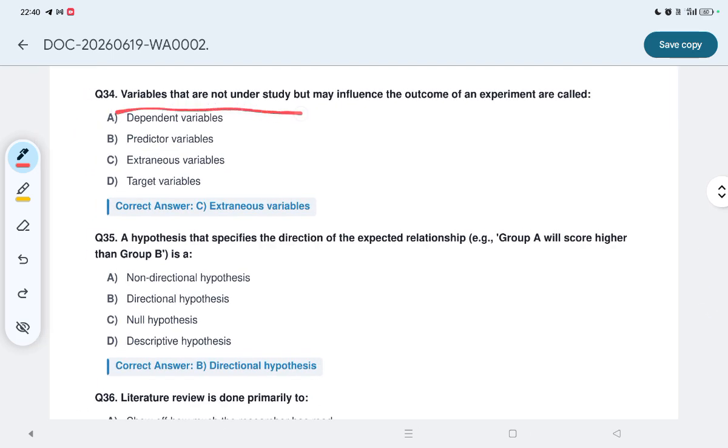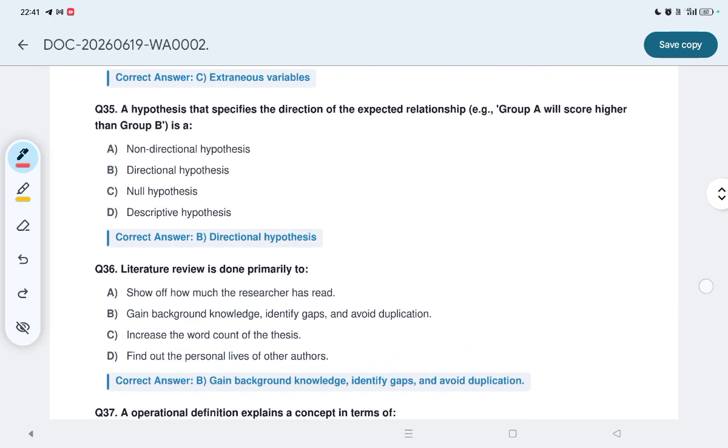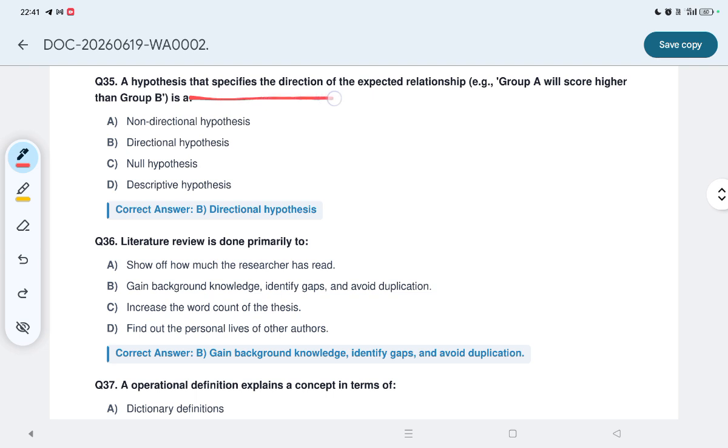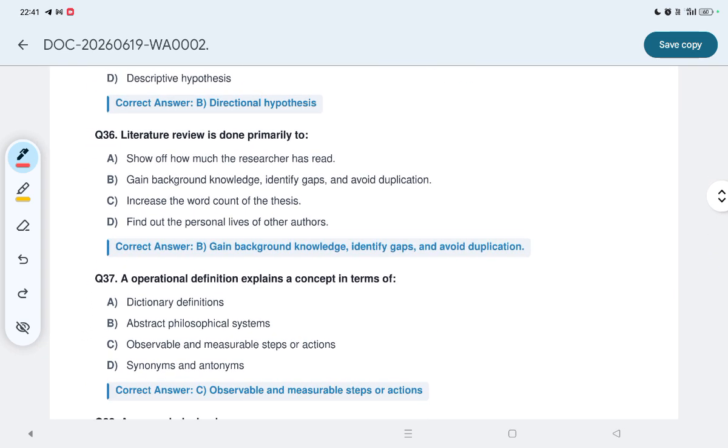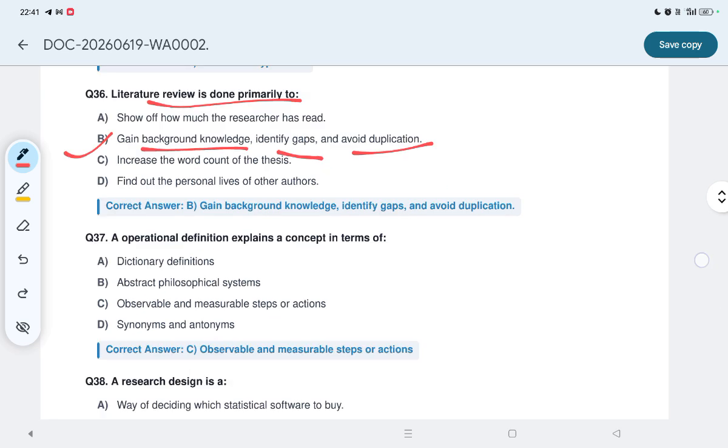Variables that are not under study but may influence the outcomes of an experiment are called, option C is the correct, है ना, extraneous variables. 35. A hypothesis that specifies the direction of the expected relationship, है ना, is an, option B, directional hypothesis. Question number 36. Literature review is done primarily to, क्यों किया जाता है? B option. Gain background knowledge, identify gaps and avoid duplication.